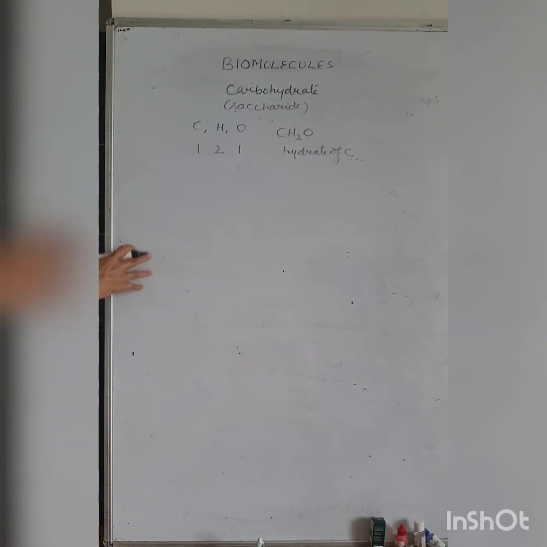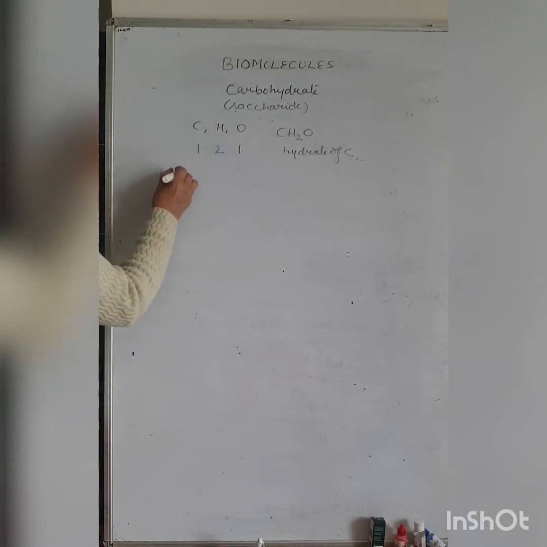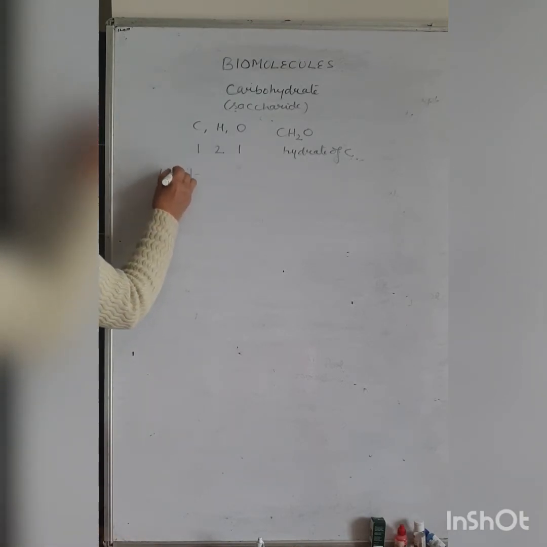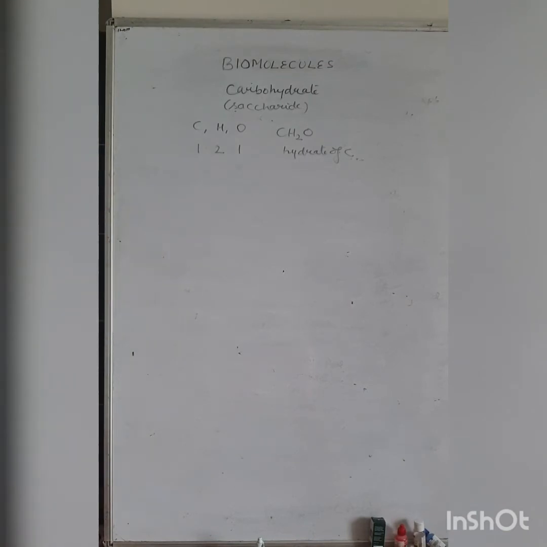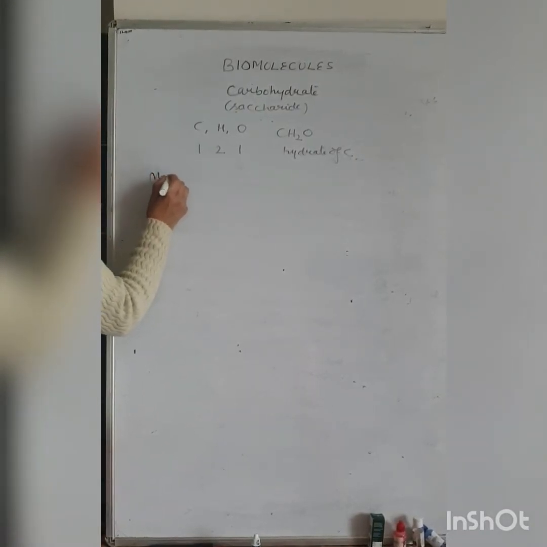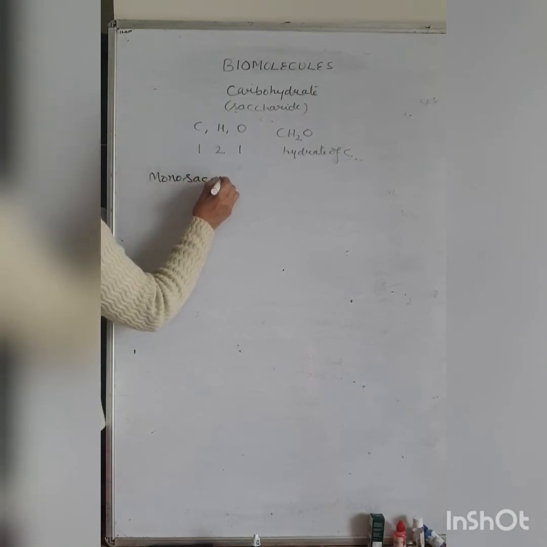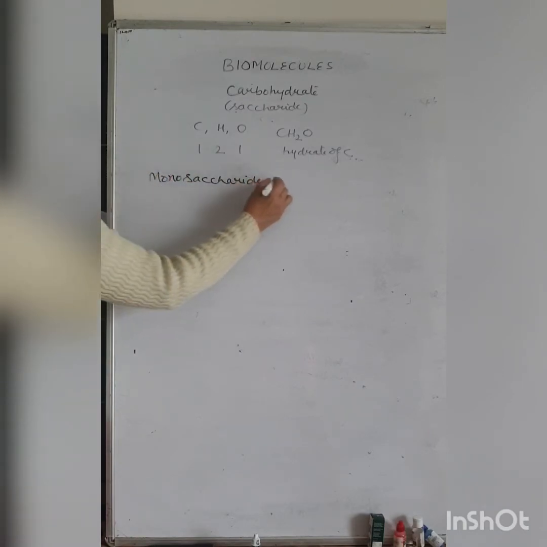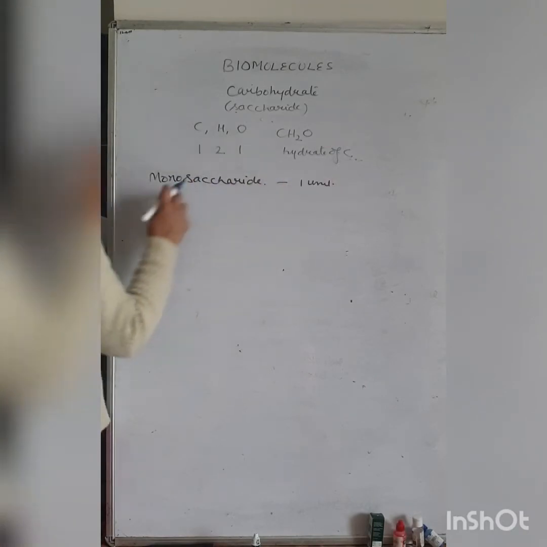They are further classified on the basis of unit. On the basis of unit, they may be monosaccharide, disaccharide, oligosaccharide and polysaccharide. So the first one is monosaccharide. Mono means one. One saccharide unit, one sugar unit, is called monosaccharide.